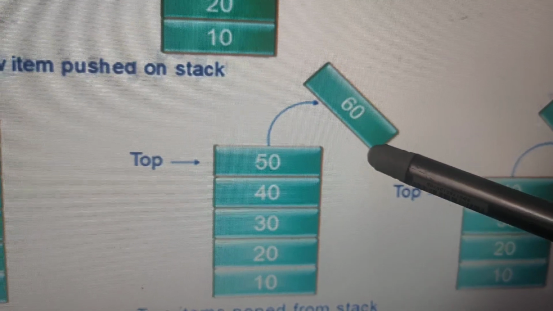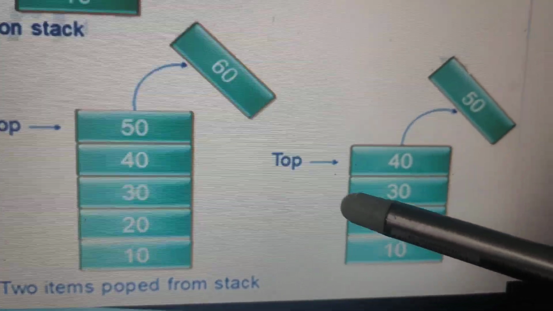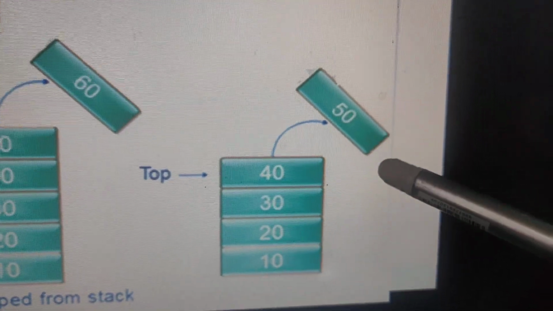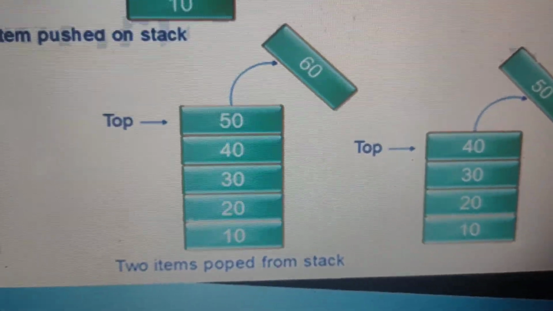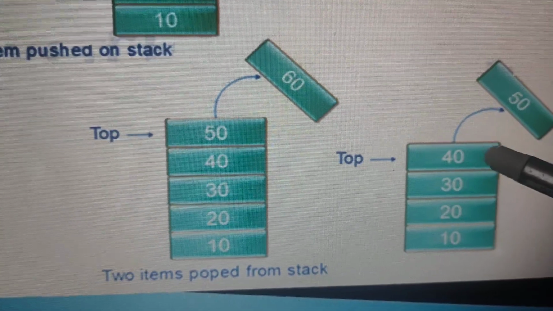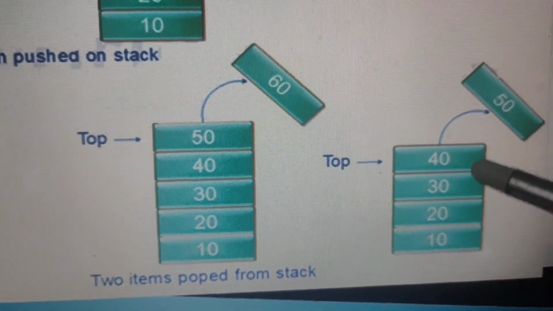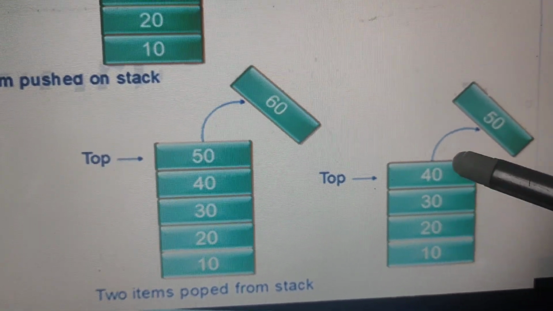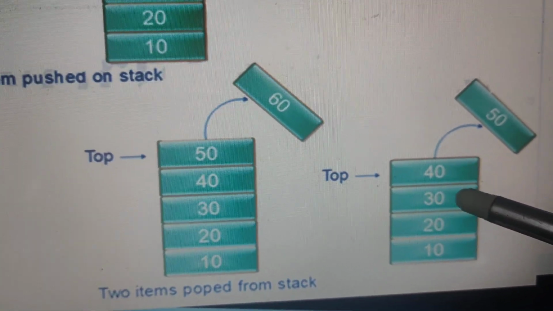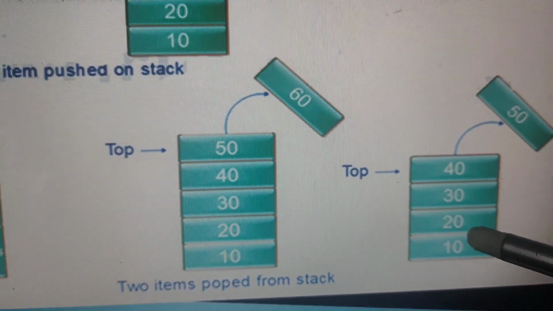Means 60 is removed from the stack. And if you want to use the pop operation once again, now 50 is removed. But if you want to traverse the data in the stack, the output will not be 10, 20, 30, 40. It is 40, 30, 20, 10. That means first 40 occurs, second 30, third 20, then after that 10.